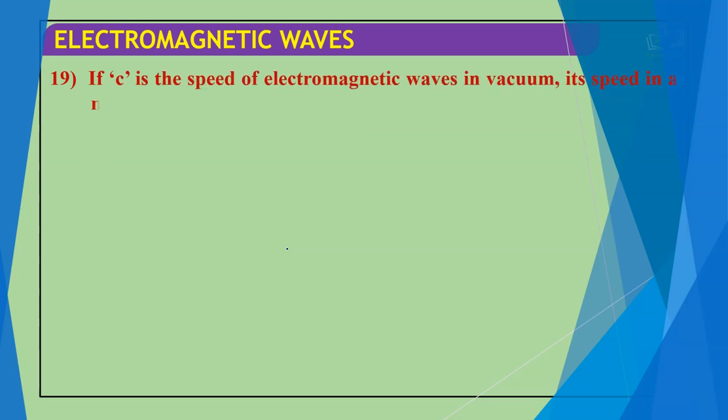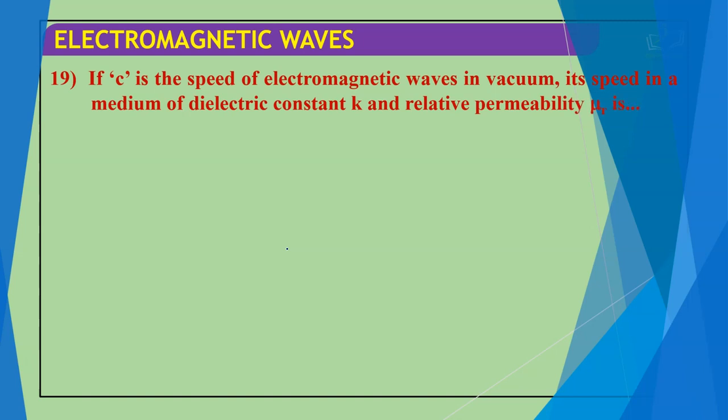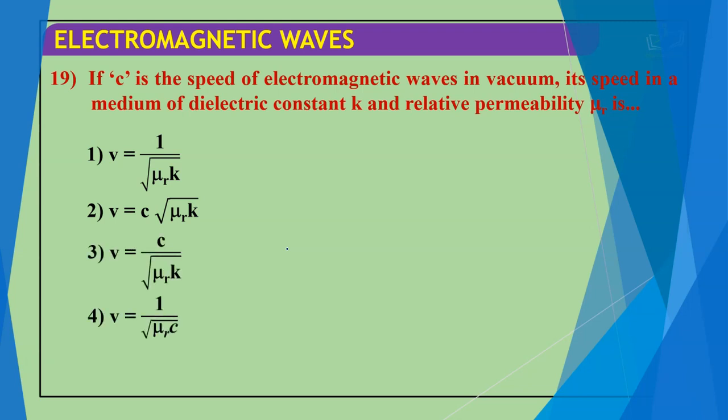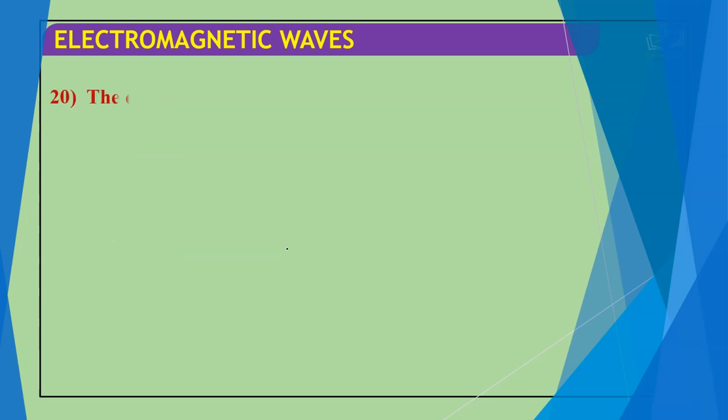Next question. If C is the speed of electromagnetic wave in vacuum, its speed in a medium of dielectric constant K and relative permeability mu r is: V equals 1 by root mu r K, V equals C root mu r K, V equals C mu r K, or V equals 1 by mu r C. The correct answer for this question is V equals C by root mu r K.